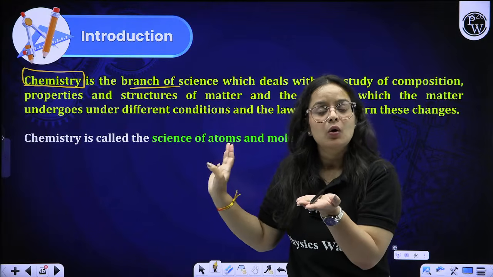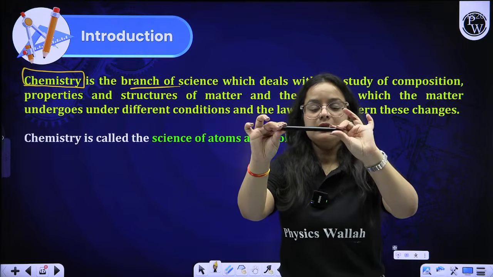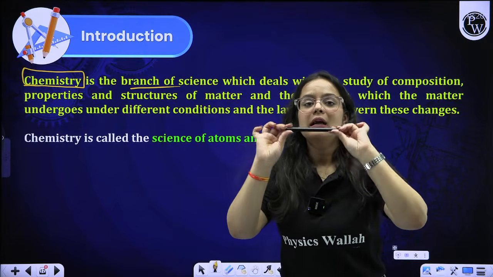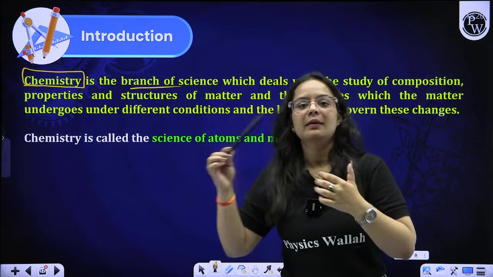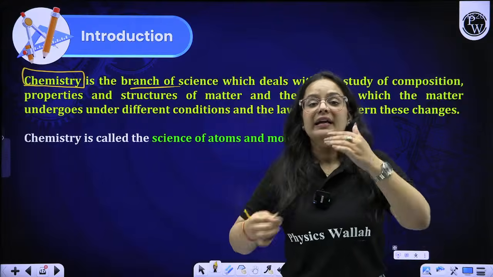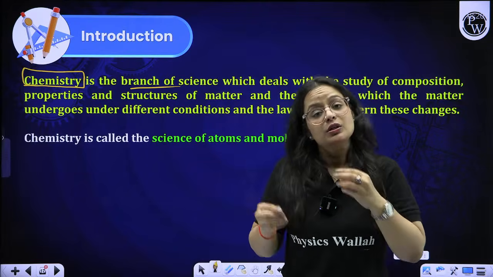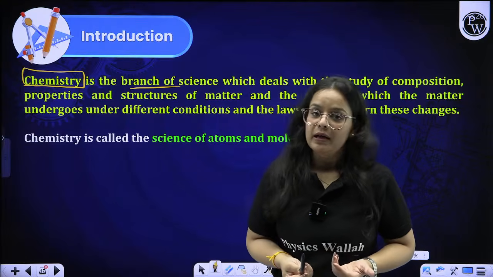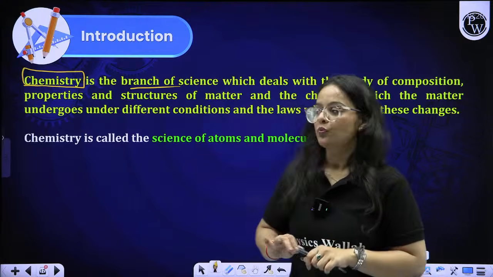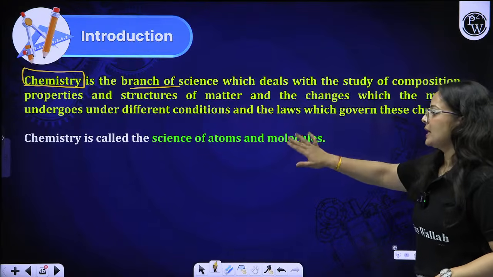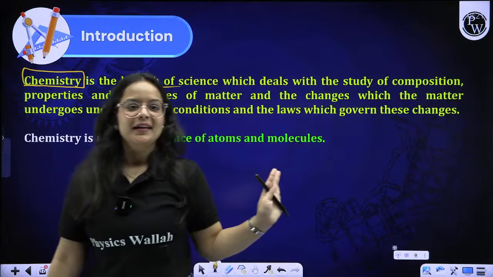So this is how the chemistry person will say that this is the substance, this is its chemical composition, and this is how many changes will occur if we increase the temperature, if we decrease the temperature, under different conditions. Study of all these things comes under the category of chemistry. That is the branch of science itself. So we can say that chemistry is the science of atoms and molecules. That is it.